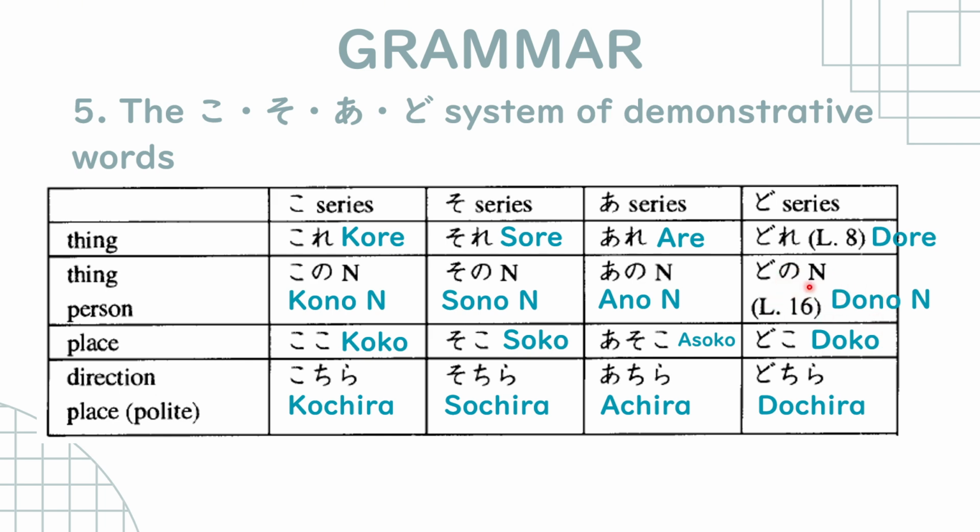This will be in a future lesson. And for the place, we have koko, soko, asoko, and doko. And for direction or polite version of place, we have kochira, sochira, achira, and dochira. So you can refer to this table if you want to remember which is for a thing, which is for a person, which is for a place, or which is for a direction.